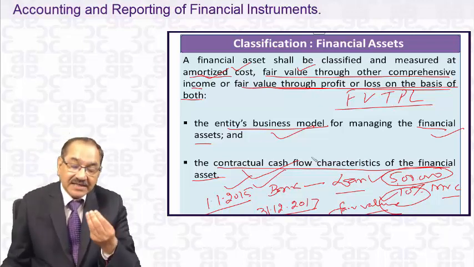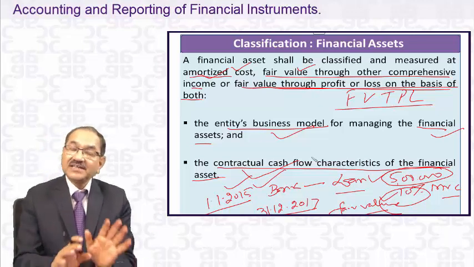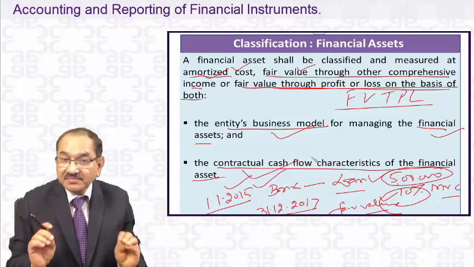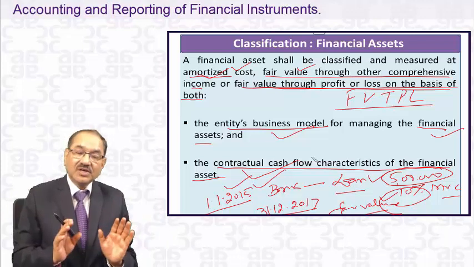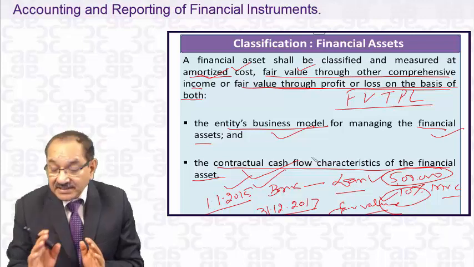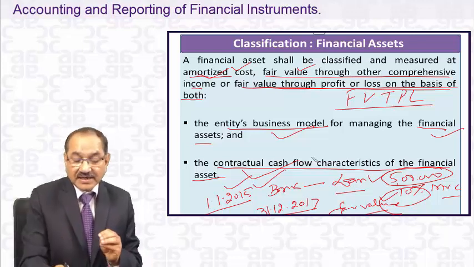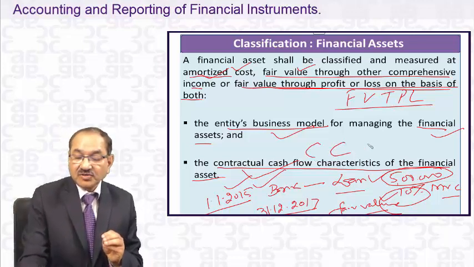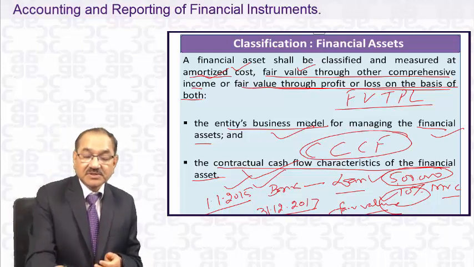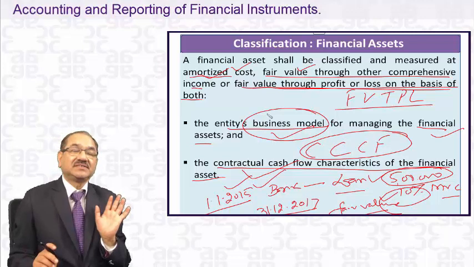It is basically the characteristics of the cash flow is a fair value, and therefore it has a different contractual characteristics of the cash flow. It has a different business model also. So therefore, the classification will depend upon the type of business model managing the financial asset, and the characteristics of the contractual cash flow. This is the word which we will be using. This is a case of a business model. So these two things will decide the classification of the financial assets.